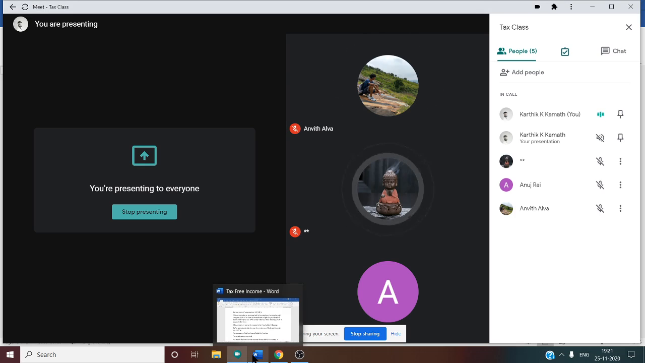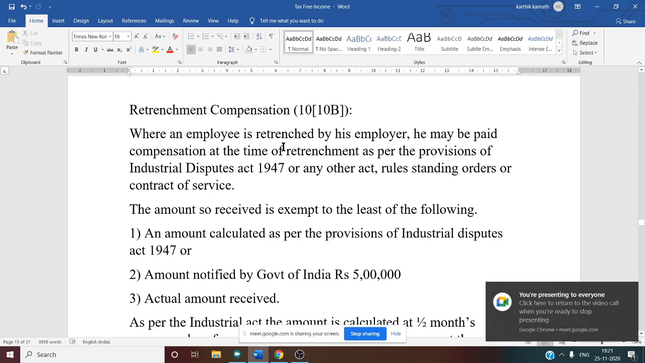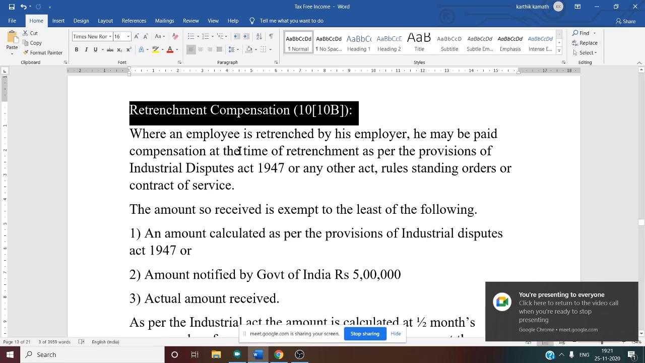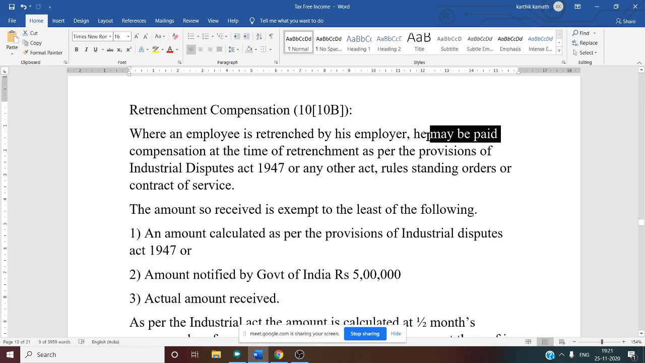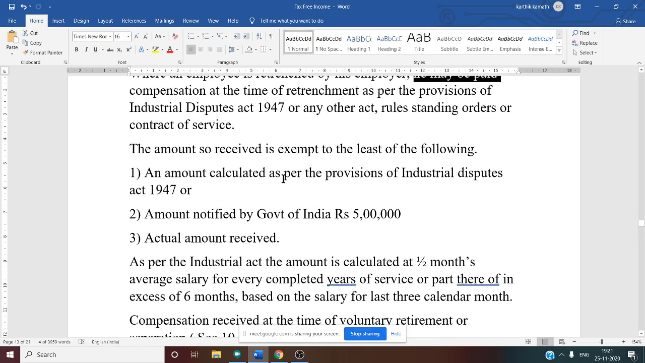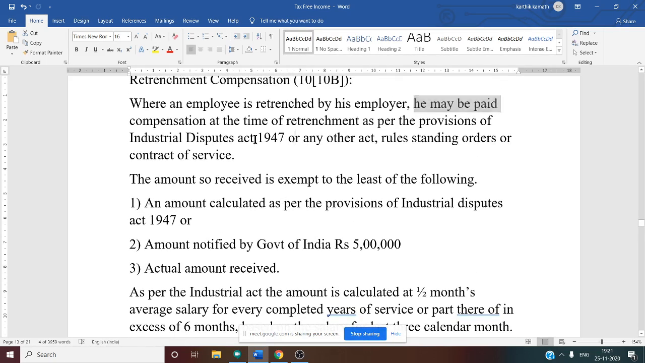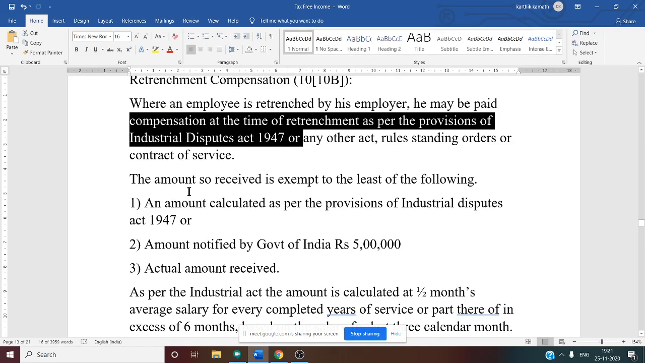After this, there is the concept of retrenchment compensation. Retrenchment means removal of an employee by the employer. In that case, the employee may get some compensation amount. That compensation amount is determined as per the Industrial Disputes Act of 1947.